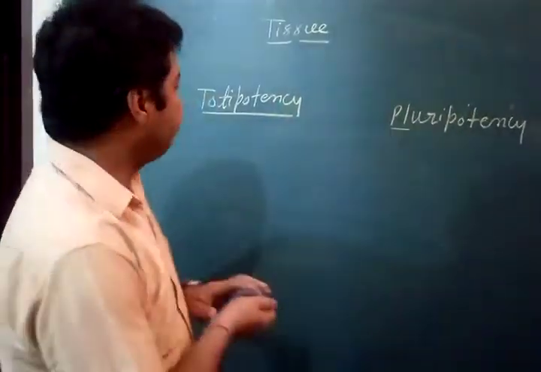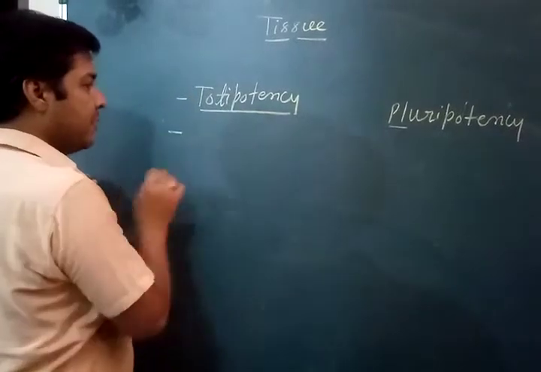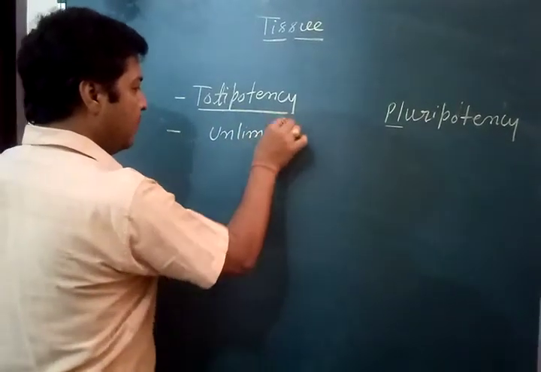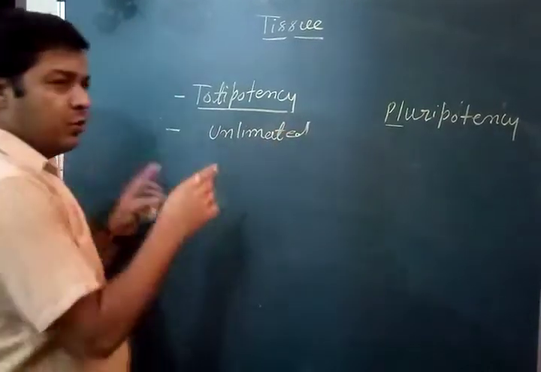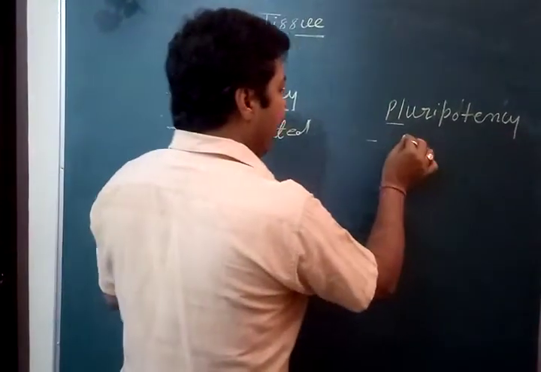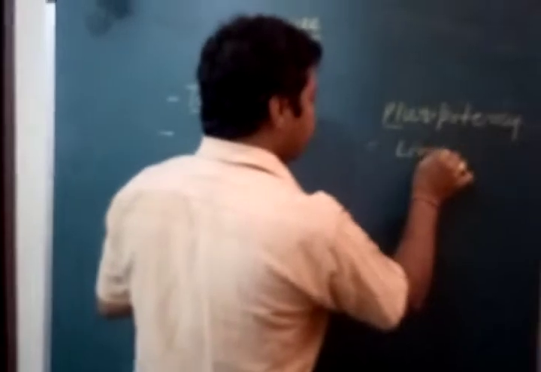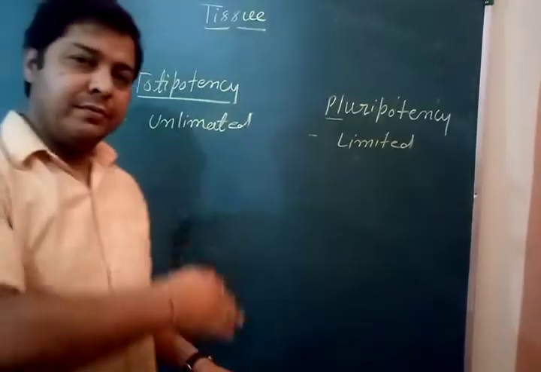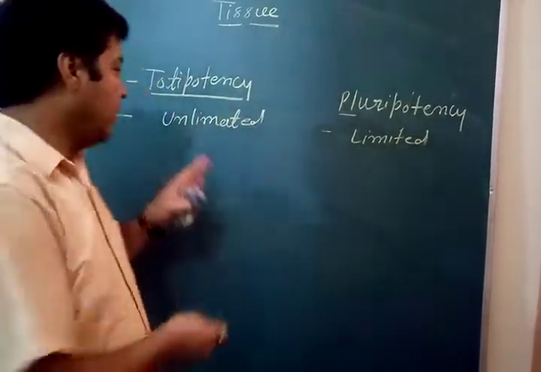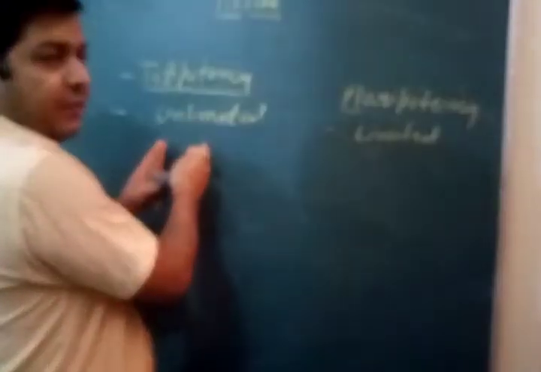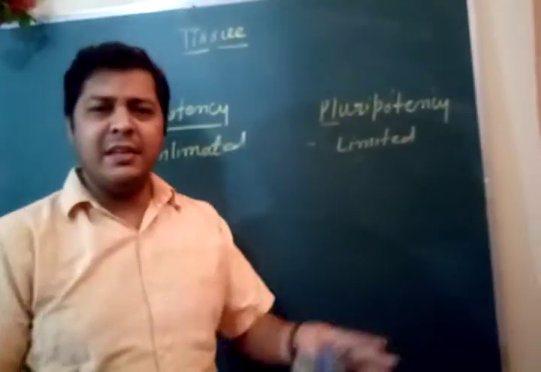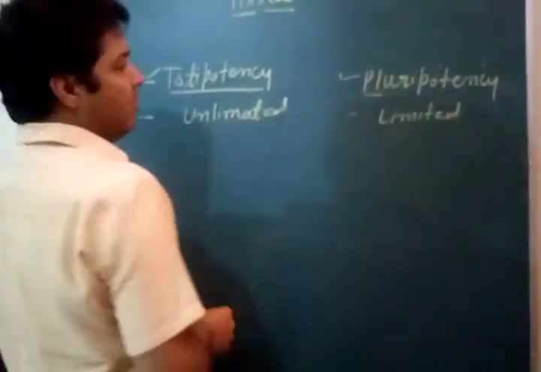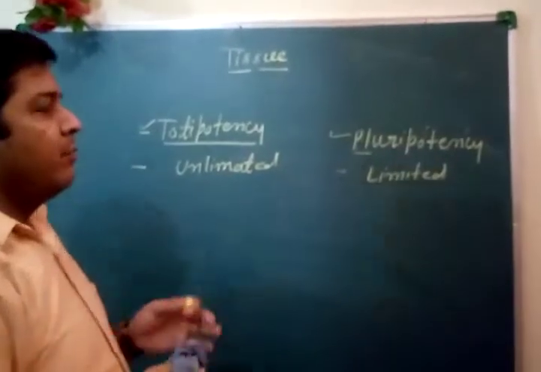In plants we can see unlimited growth, but in animals growth is limited. As for the mode of nutrition, plants are autotrophic and animals are heterotrophic. That is very simple. You must know about totipotency and pluripotency.